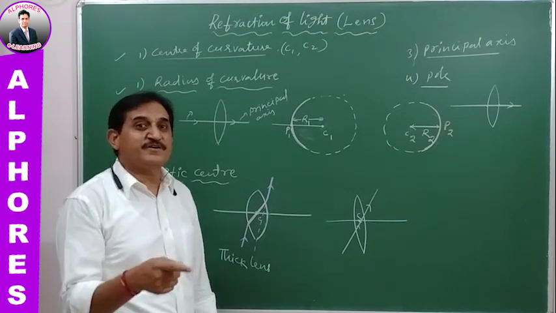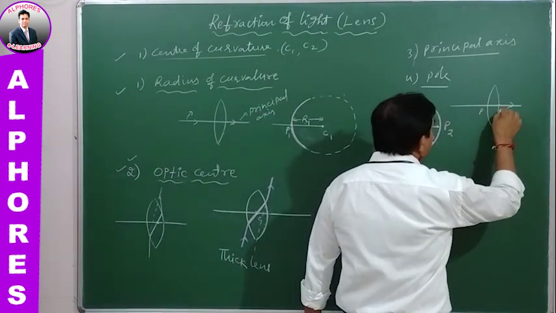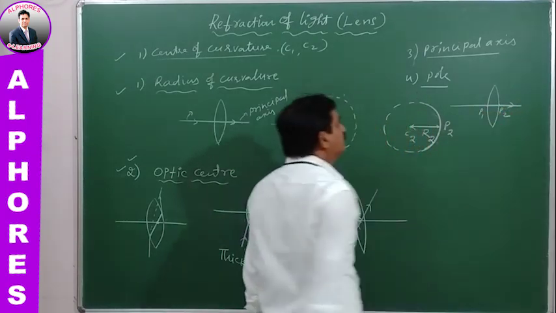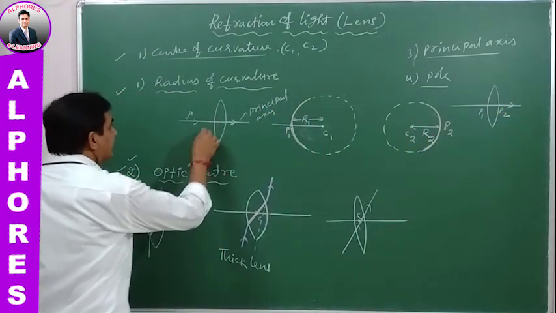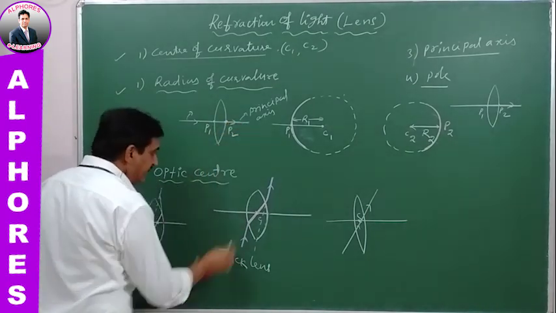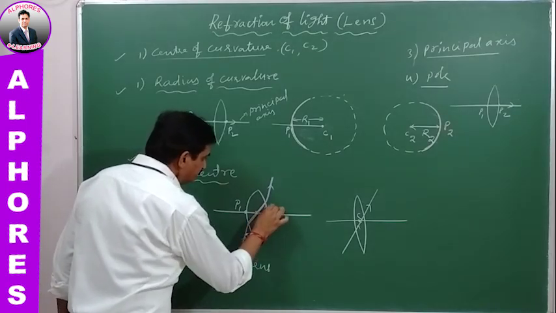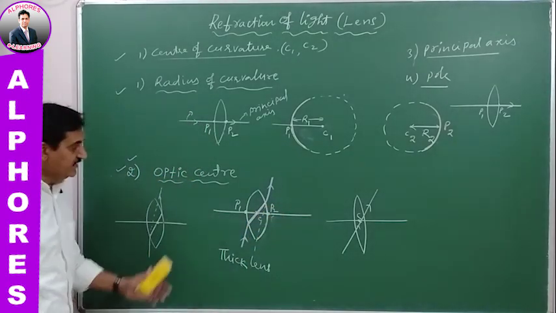It is a midpoint of curved surfaces through which the principal axis passes, which is taken as pole P1 and P2. They are the poles. Here this is pole P1, this is P2. So that is the pole.